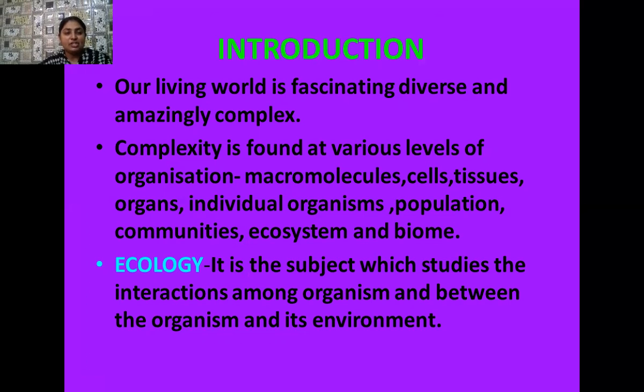As you know, species are groups of organisms which have some fundamental similarities, and they can interbreed successfully among themselves to produce fertile offspring. And what is a population? If many different species and their groups are living together at a particular place, then all of them constitute a population. Similarly, when many populations interact in an area, they form the community. So community is actually the group of different kinds of populations.